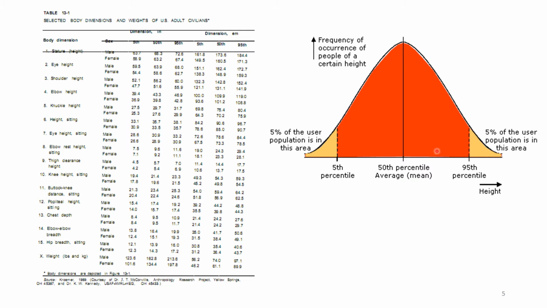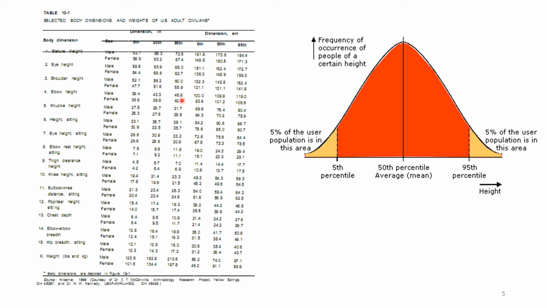So that is where this important graph comes into picture, and that is why you are given three different values here. For example, if you take the elbow height and you're considering male, you can either have 39.4, that is the fifth percentile value, and the 50th percentile is 43.3 inches, and the 95th percentile is 46.9 inches.